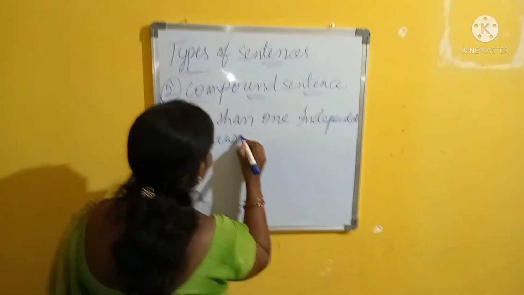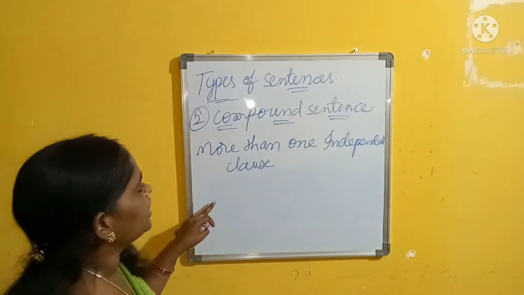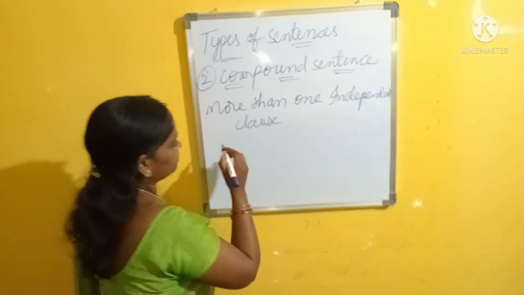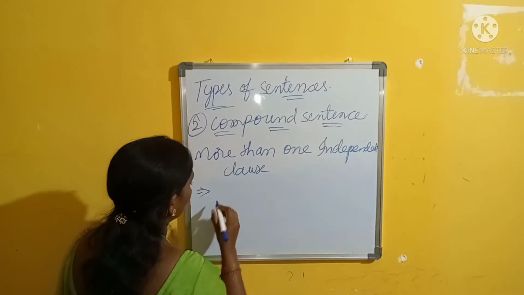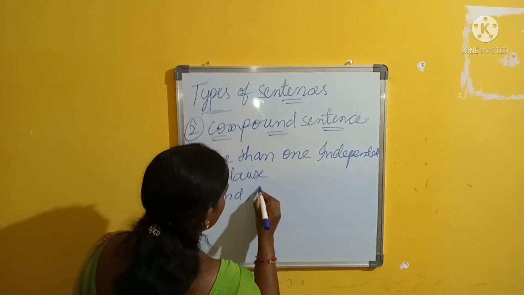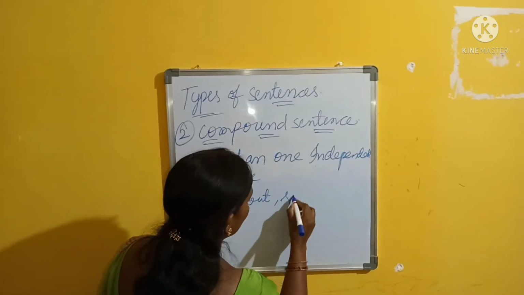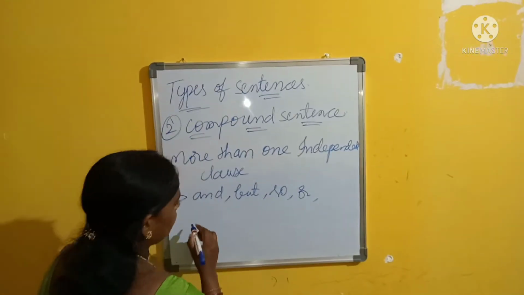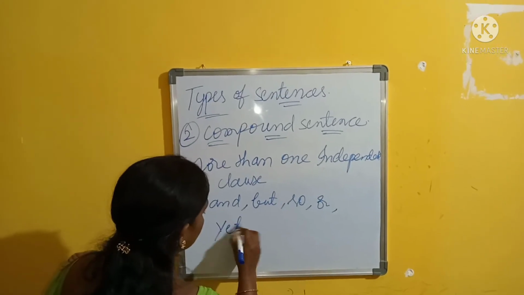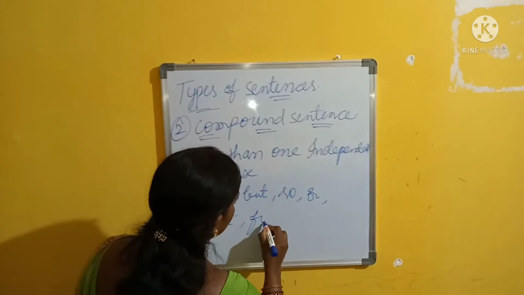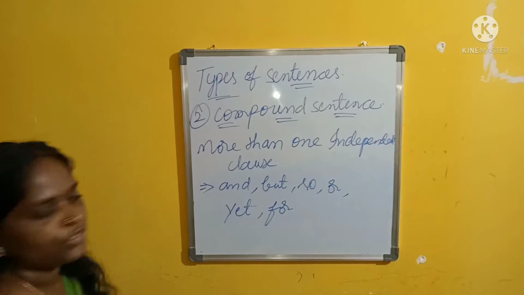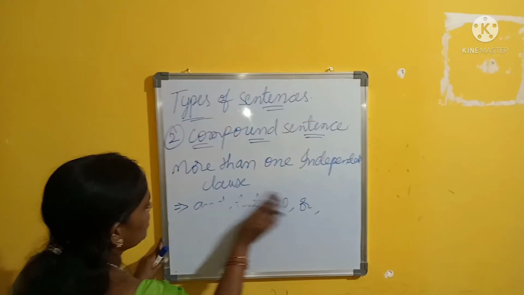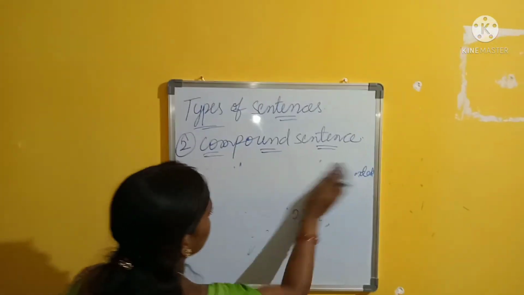To form these sentences, we need to add some conjunctions. What conjunctions should we add? And, but, so, or, yet, for. Like this, we add conjunctions to form a compound sentence. Let us see some examples.